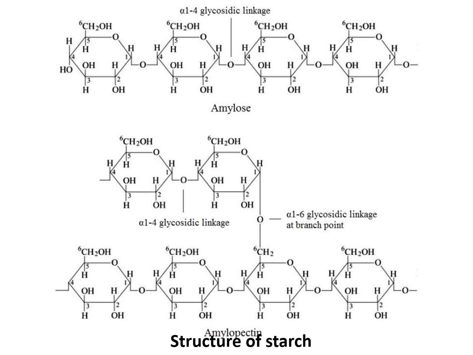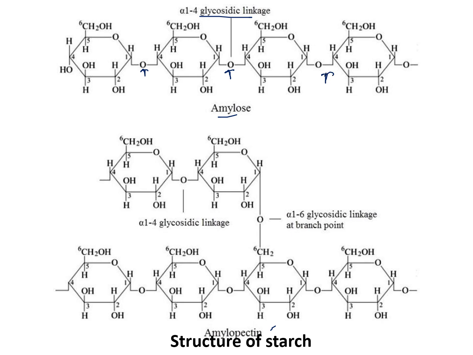Let's have an example of starch. How does a polysaccharide look? There are two components of starch, amylose and amylopectin. Amylose is a linear component. There's no branching. Here we see one alpha 1,4 glycosidic linkage between two glucose molecules.